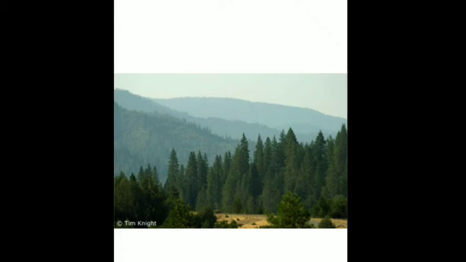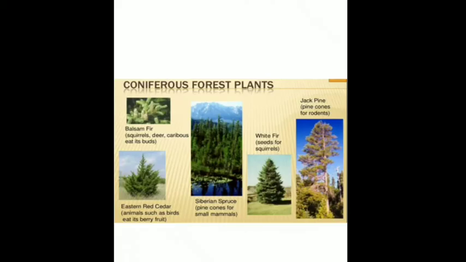They are found at 1700 to 3000 meters above sea level. Is it clear? So you can see the different types of trees or plants that grow over there, and you can see the shape they have. The leaves, as I've told you, are basically needle-like.